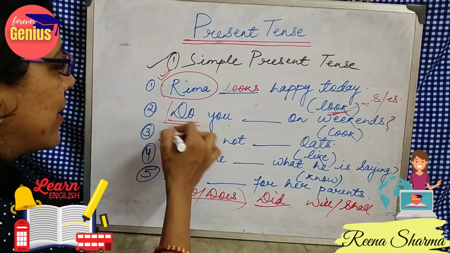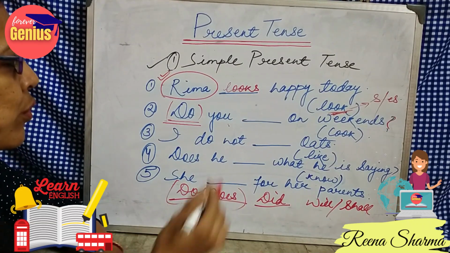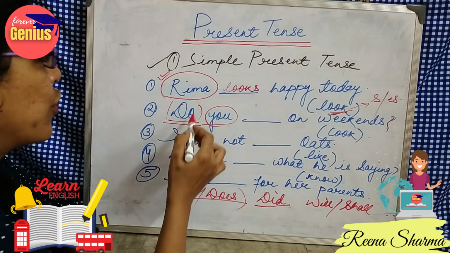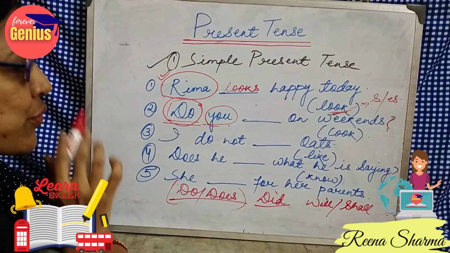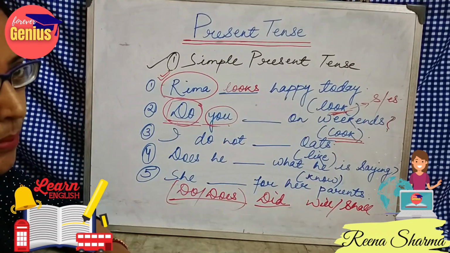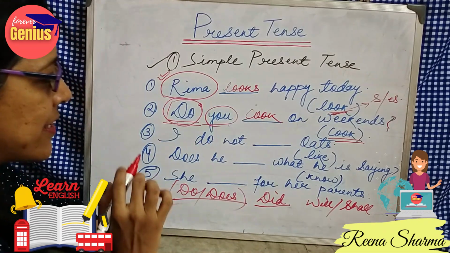If it is starting with do, it is the first person. So do is the first form of the verb, and in case of the first form of the verb, I will not change my verb. It will become cook. So, do you cook on weekends?